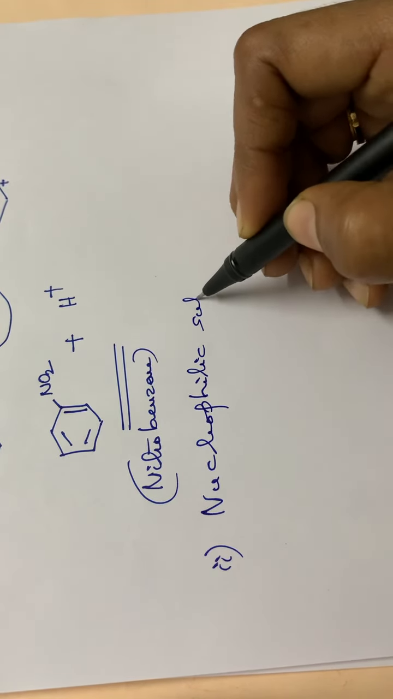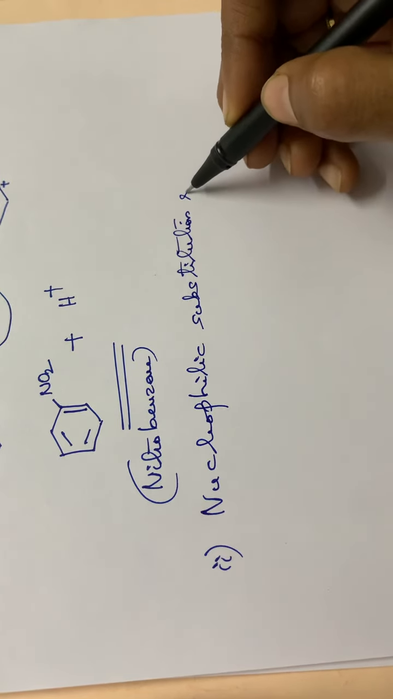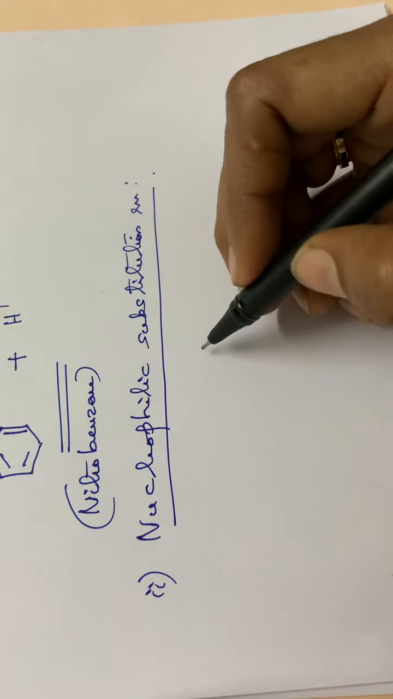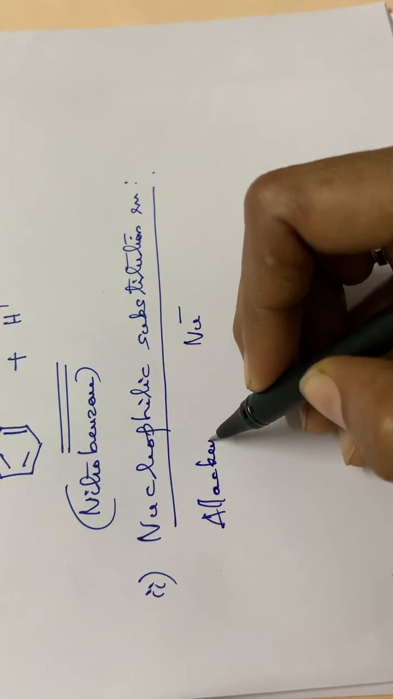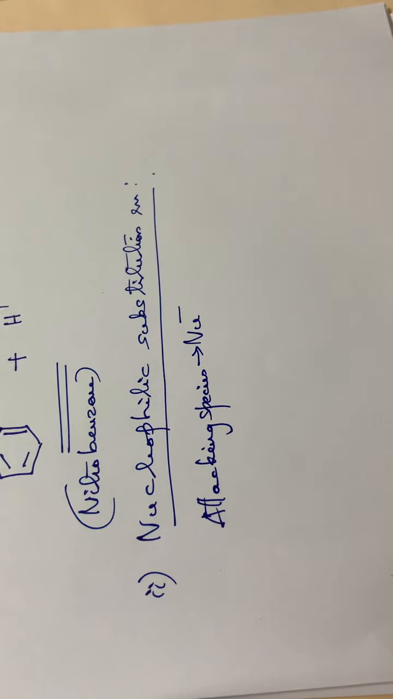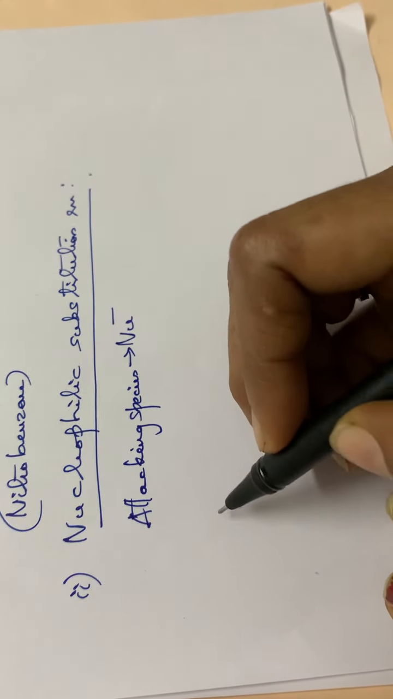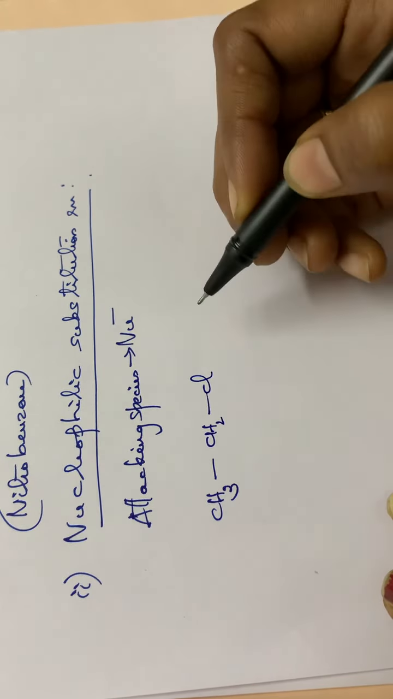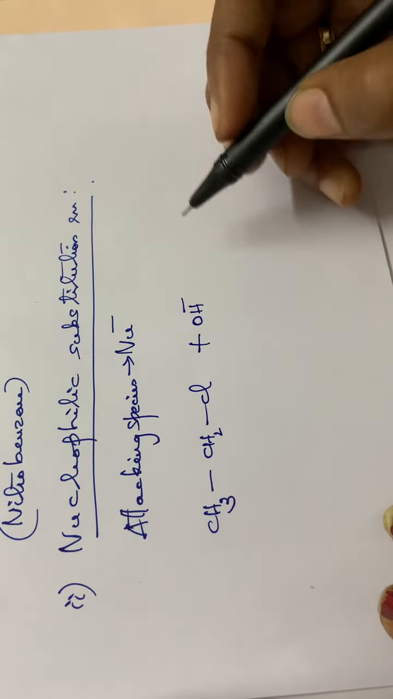Nucleophilic substitution reaction. Okay. See here, the attacking species will be a nucleophile. Nucleophile means it will be having a negative charge. That means the attacking species is a nucleophile, or Nu minus. Let us go through an example. Ethyl chloride, CH3CH2Cl, plus OH minus.